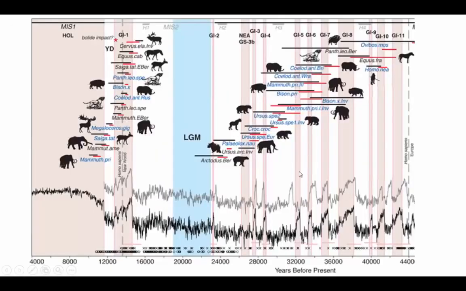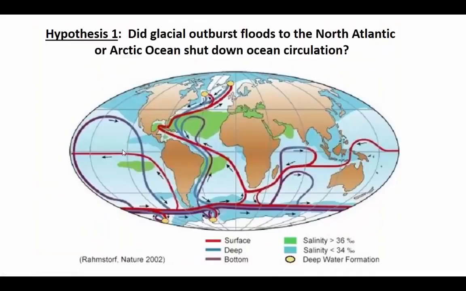Scientists have noticed that these megafauna had a pulse of extinction right around 12.8 thousand years ago. So this shows time here, and this shows all these species of megafauna that went extinct right around 12.8 thousand years ago at the start of the Younger Dryas. So is that coincidence? Or are all of these things related?